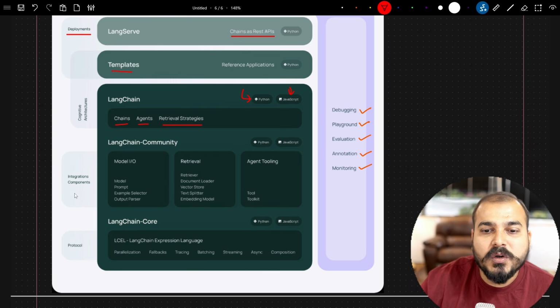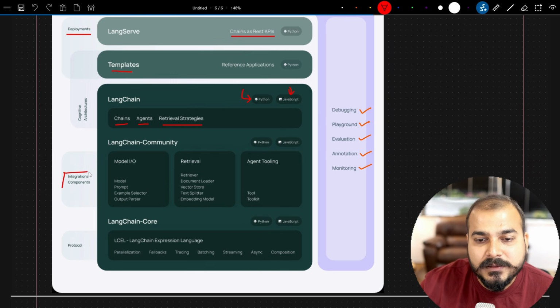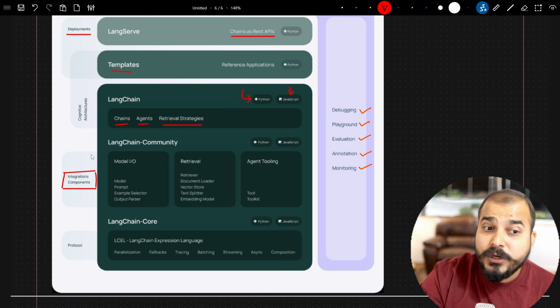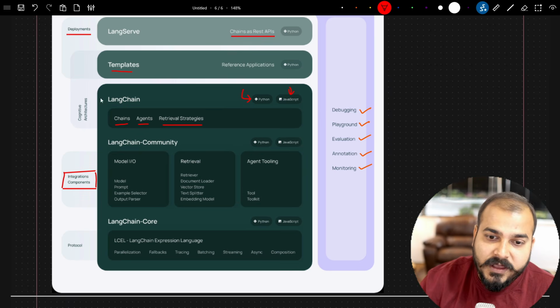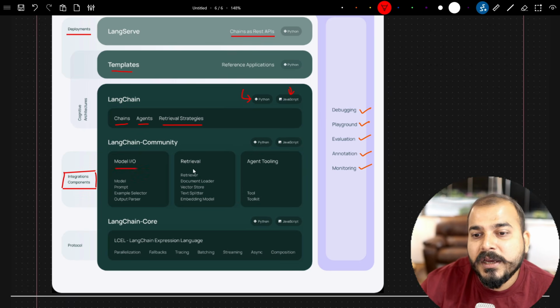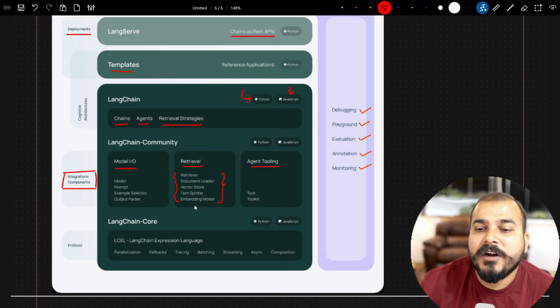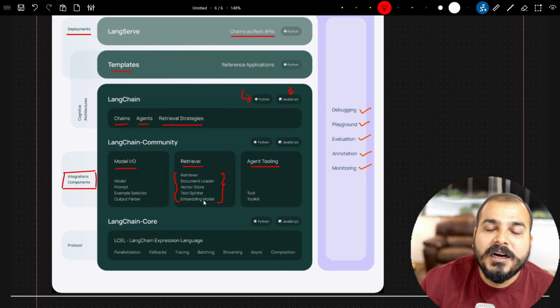Then you also have some integration components. We are understanding the ecosystem because all these things we are going to discuss in this specific playlist. Here you have model IO, retrieval, and agent tooling. In retrieval, you will have features to read your dataset from different data sources and create vector embeddings.